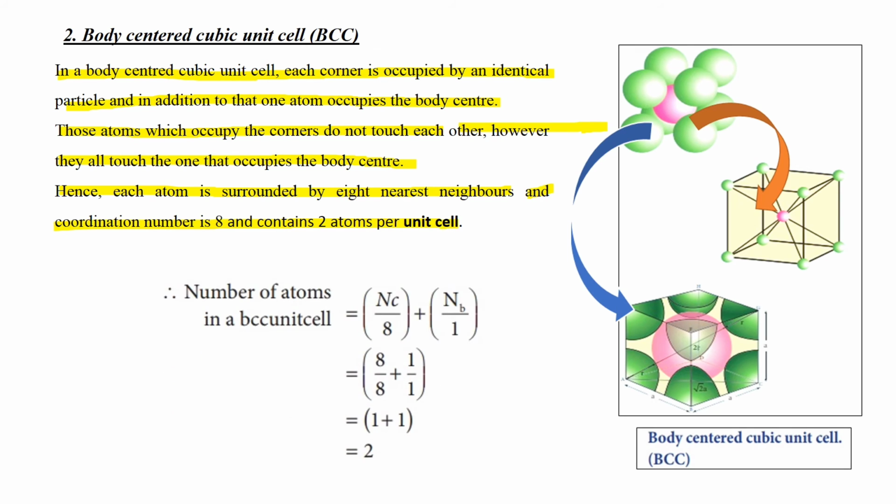So, number of atoms in a BCC unit cell, meaning body-centered cubic unit cell, is Nc upon 8 plus Nb upon 1, means 8 by 8 plus 1 by 1, and the total number of atoms in a body-centered cubic unit cell is 2.